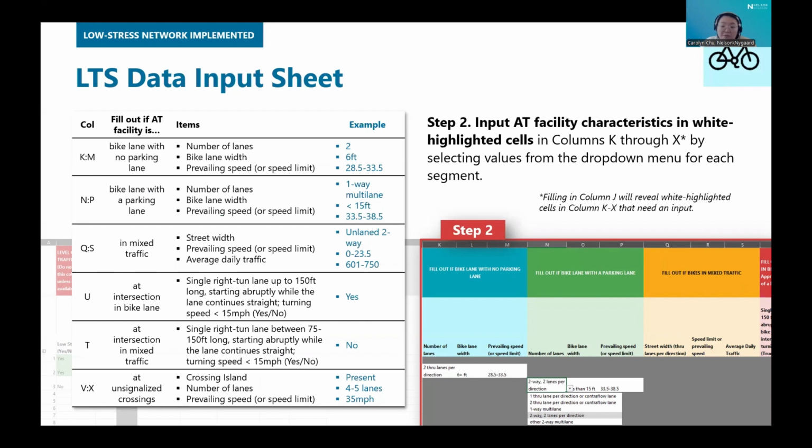You can refer to the README table in the Excel tool for detailed descriptions of what each column in the LTS data input sheet is asking. Cells in column B will calculate whether a given segment's LTS is low stress, or not low stress, based on your input. If a cell is not highlighted white, it will be gray and you do not need to enter data into this cell.